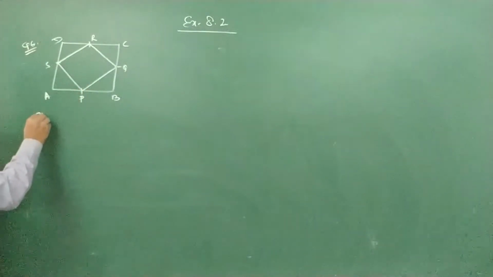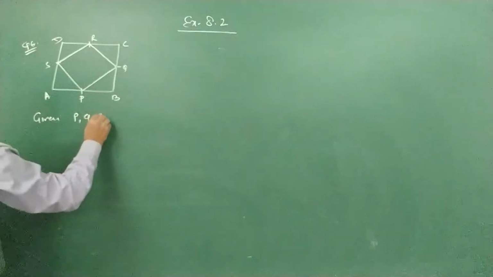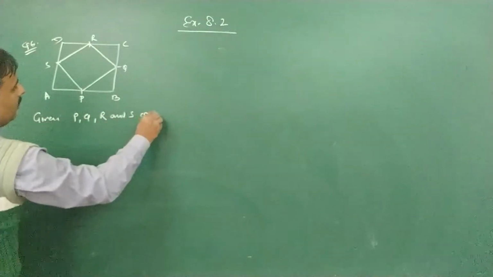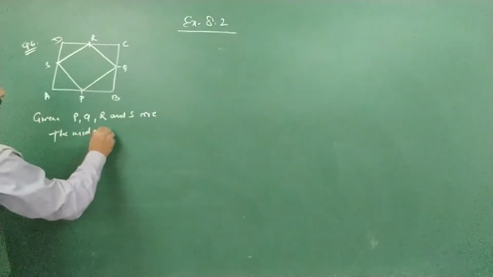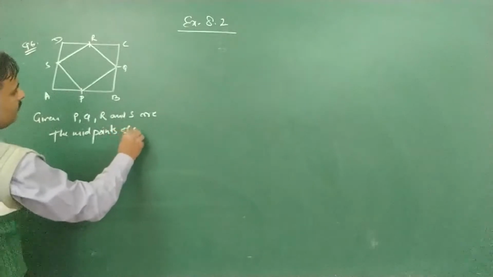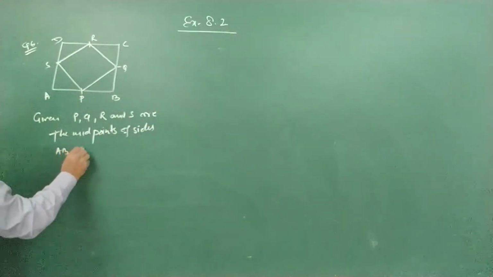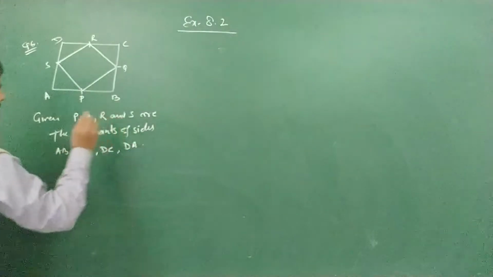So what is given here? P, Q, R and S are the midpoints of sides AB, BC, DC and DA.